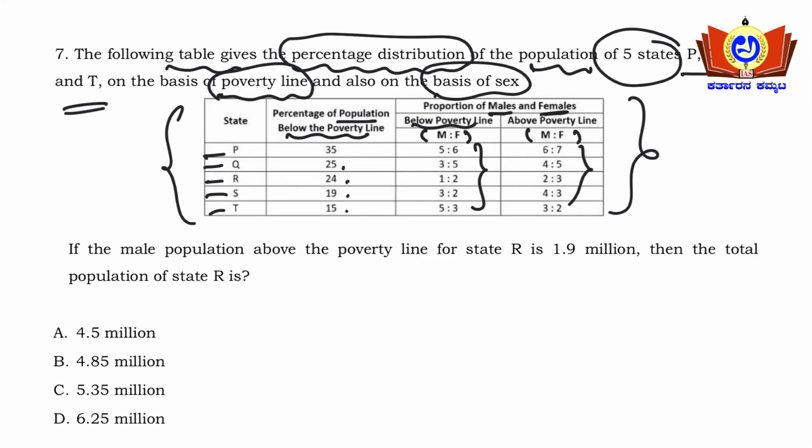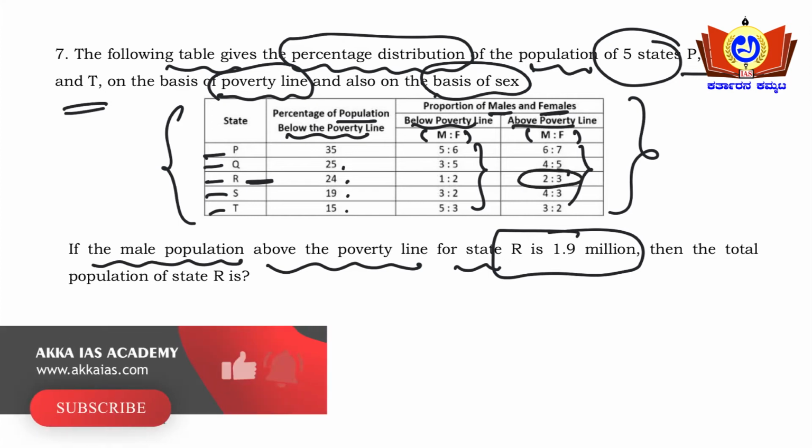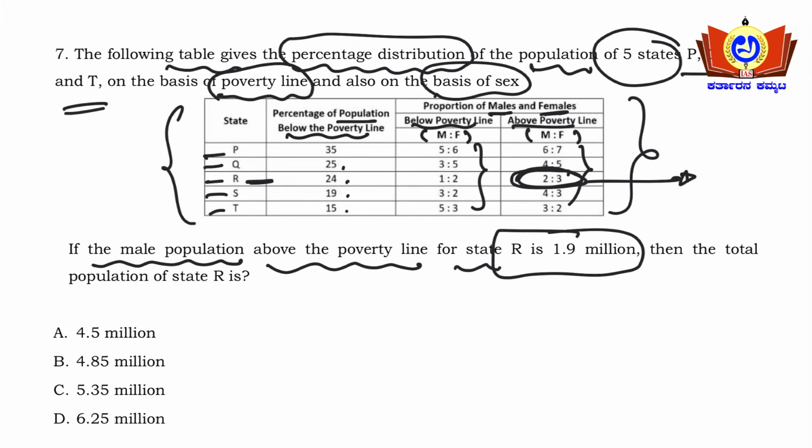So the question asked is: if the male population above poverty line of state R is 1.9 million, see here, above poverty line for state R means this 2:3 ratio that we need to consider here.